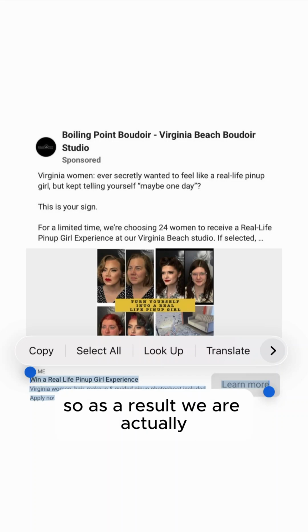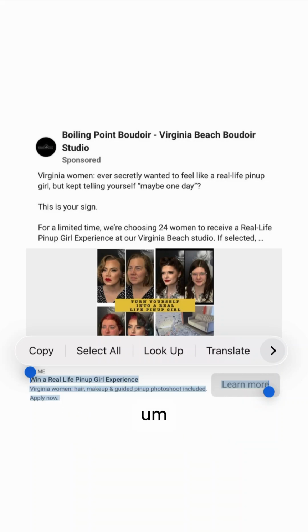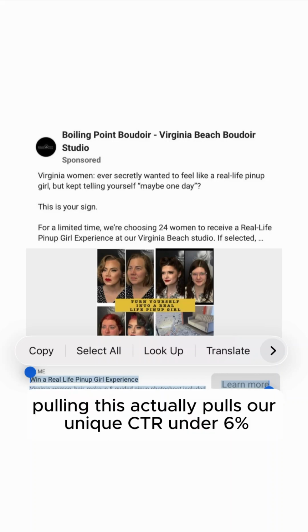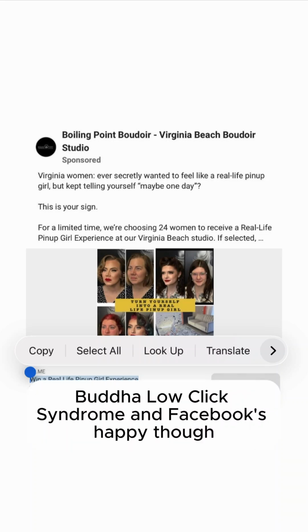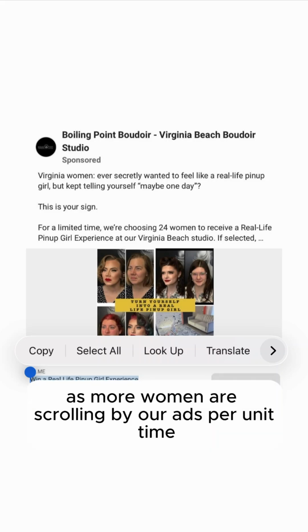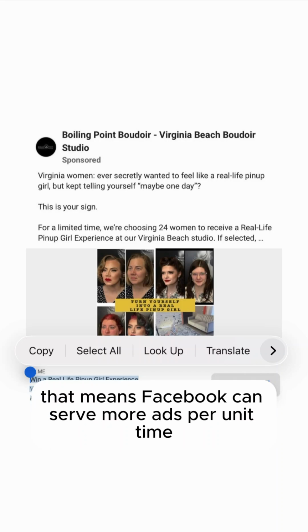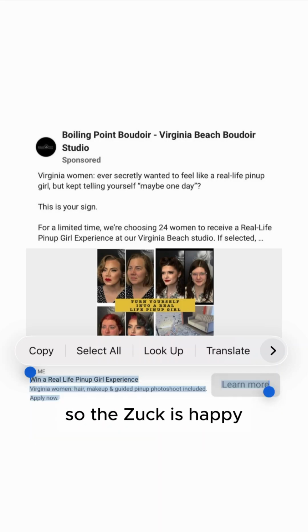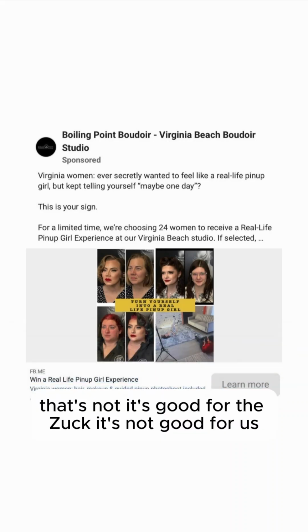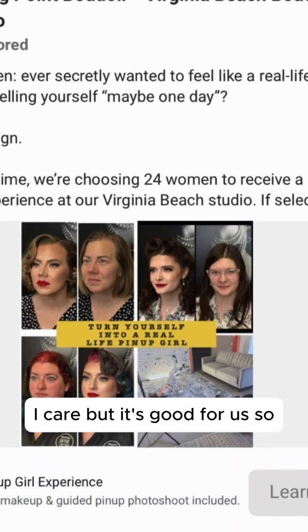So as a result, we're actually pulling our unique CTR under 6%, which contributes to BLCS, Boudoir low click syndrome. And Facebook's happy though, because as more women are scrolling by our ads per unit time, that means Facebook can serve more ads per unit time. So the Zuck is happy. But it's good for the Zuck, it's not good for us. I care about what's good for us.